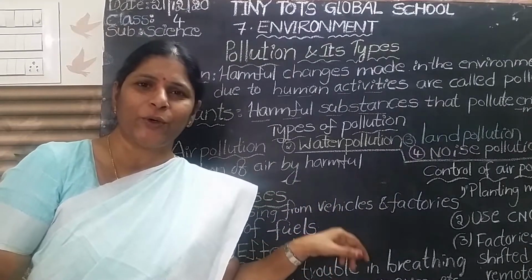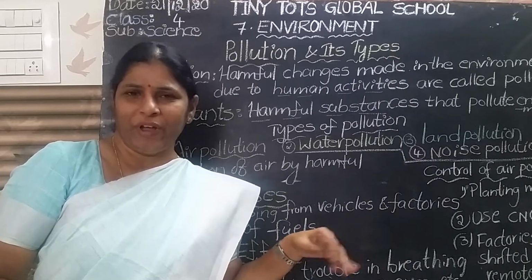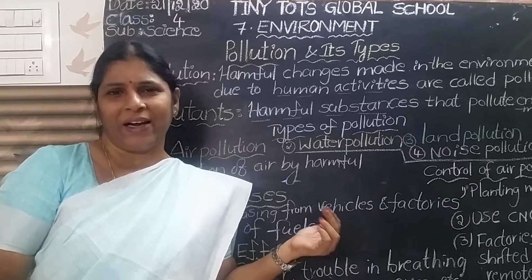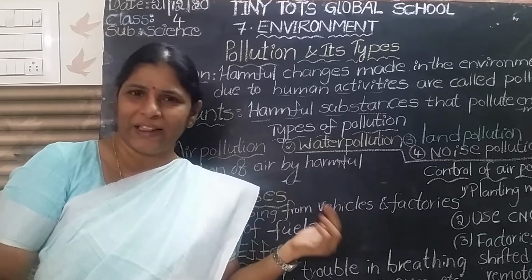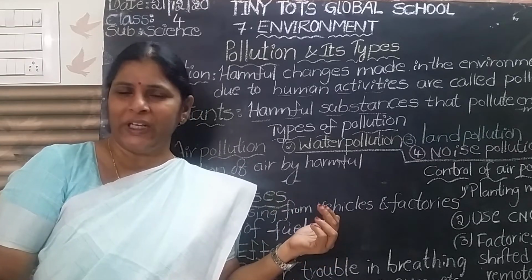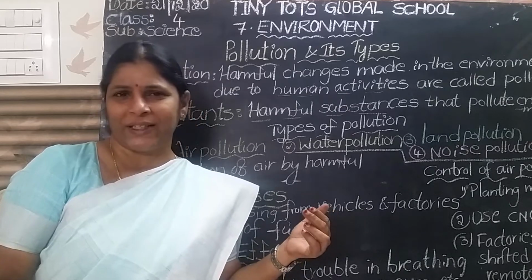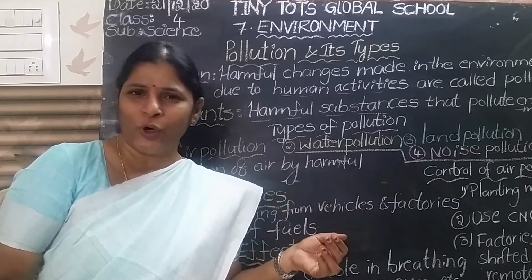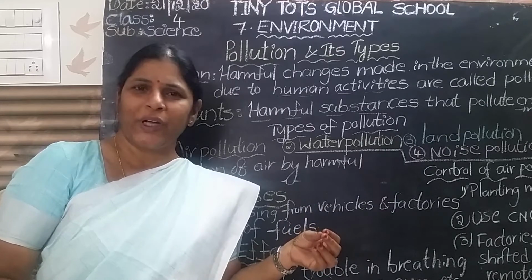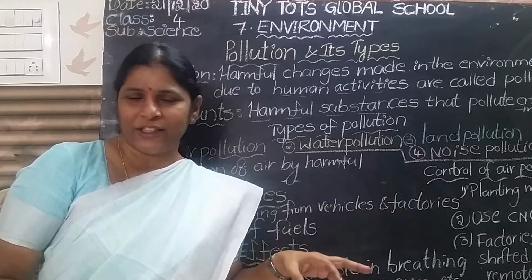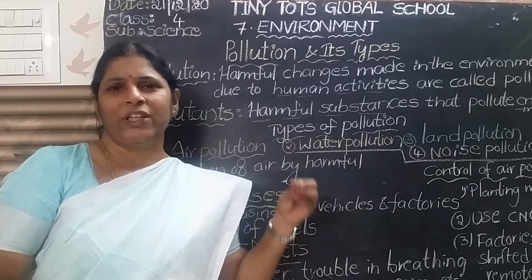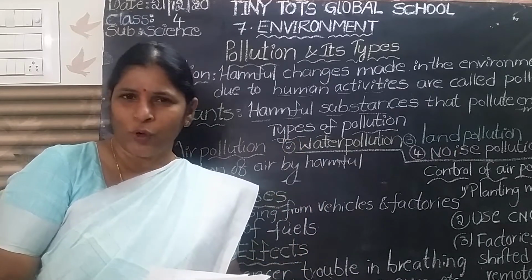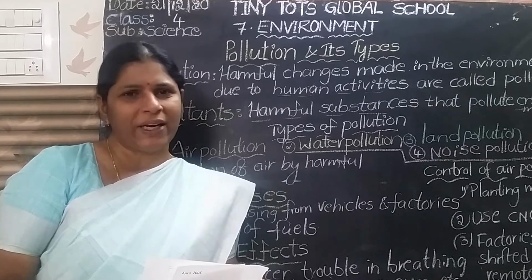Fuels means petrol, diesel, kerosene, coal. If a vehicle moves, it needs petrol, diesel, or kerosene. When the fuels are burned, they release black smoke and poisonous gases. These also mix into the air. If we breathe that kind of smoke and poisonous gases, we may get sick.